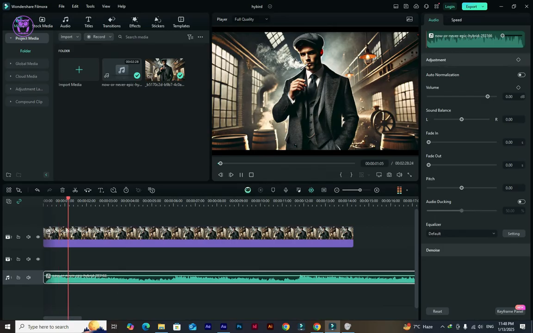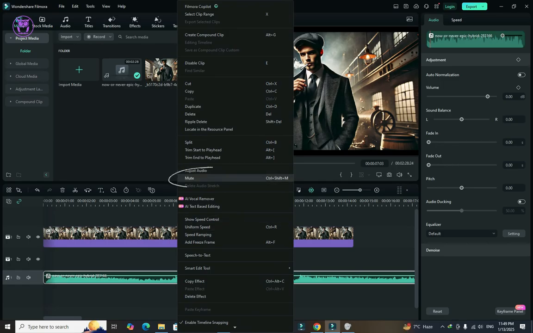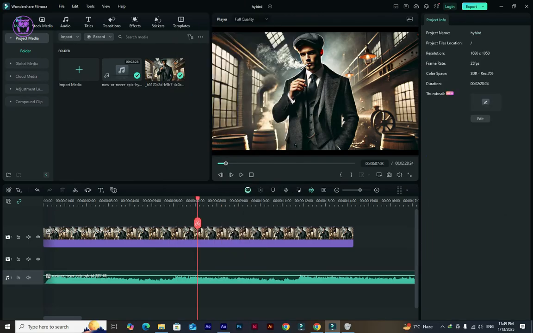There is no sound whatsoever. So how are you going to fix this? First of all, make sure this audio track in the timeline is not muted. So go ahead and right click on it, and you can see the mute option is not selected, and also make sure the volume slider is not set to 0. So everything is fine, but when I play back, there is no sound.